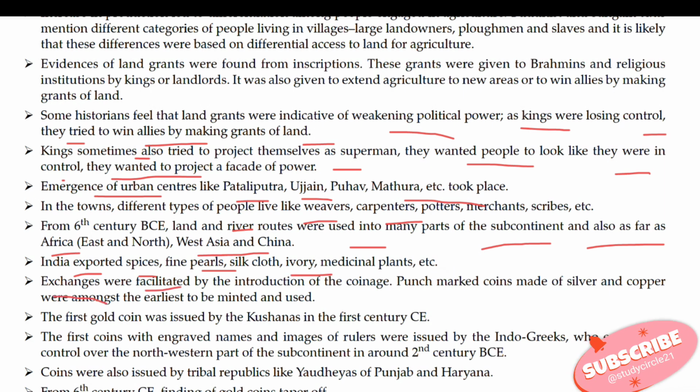Exchanges were facilitated by the introduction of coinage. Punch-marked coins made of silver and copper were amongst the earliest to be minted and used. The first gold coin was issued by the Kushanas in the 1st century CE.